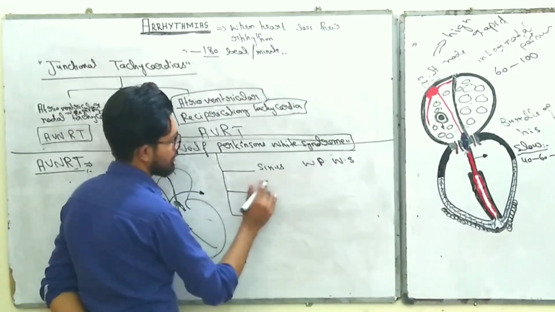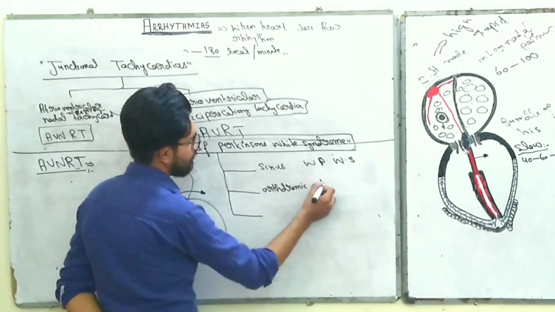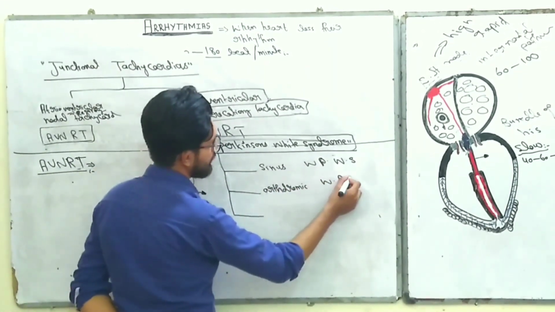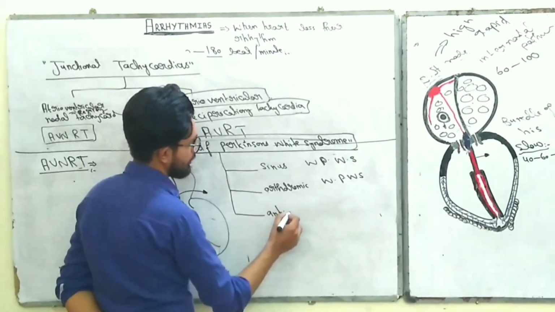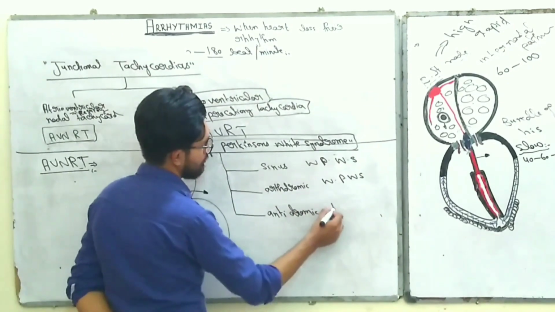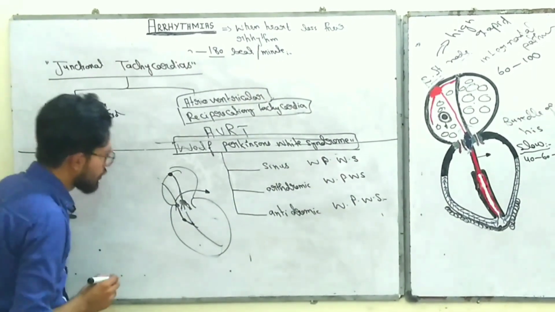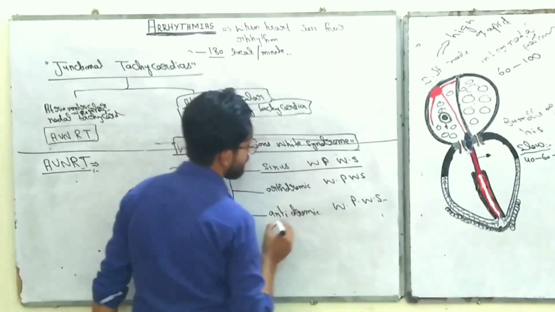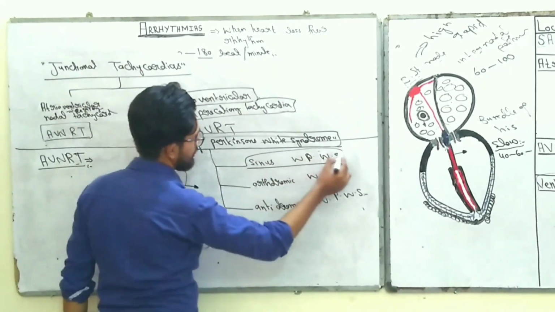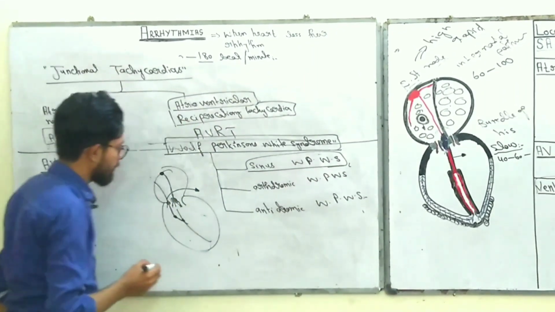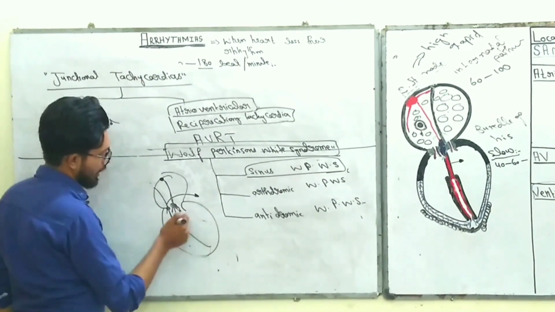Second one is orthodromic Wolff-Parkinson-White syndrome, and third one is antidromic Wolff-Parkinson-White syndrome, right? So in the first condition, that is sinus Wolff-Parkinson-White syndrome, what really happens,